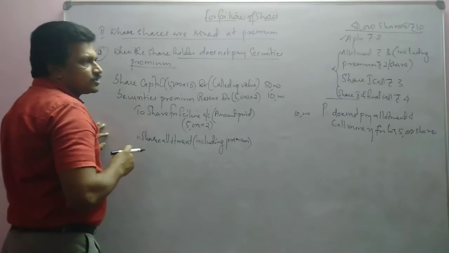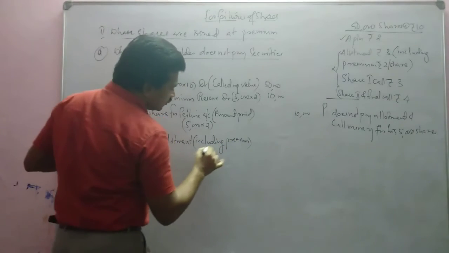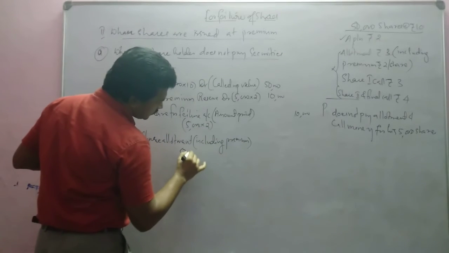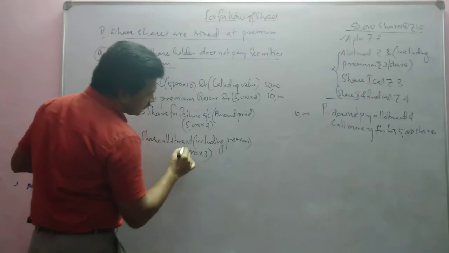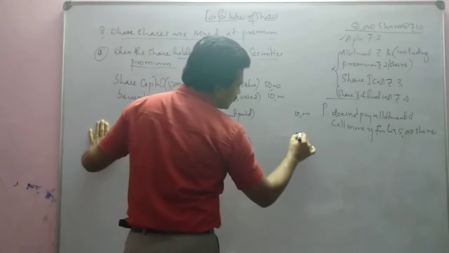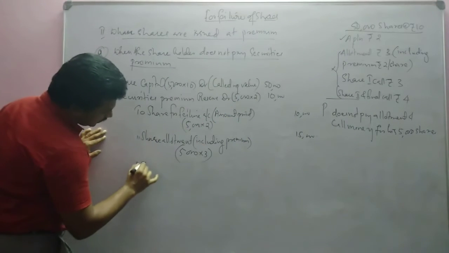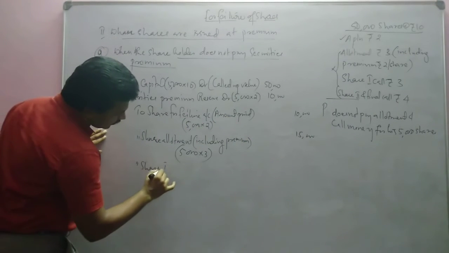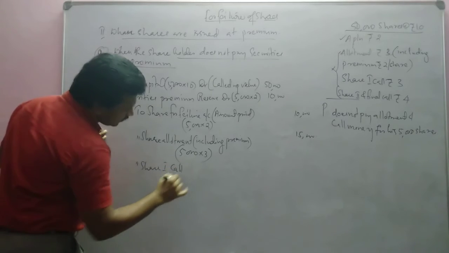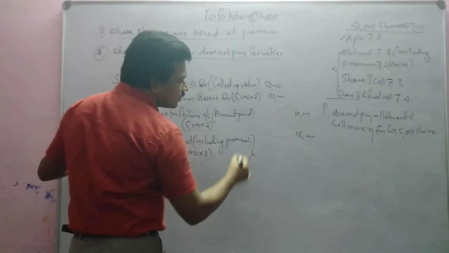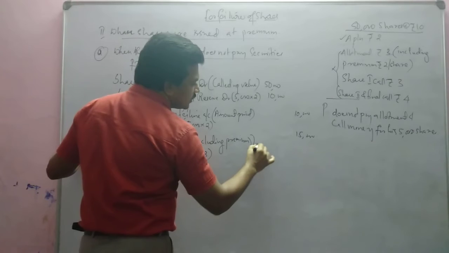So how much? 5,000 into 3, 15,000. Then share first call. That also not paid. These are the amounts not paid, isn't it?